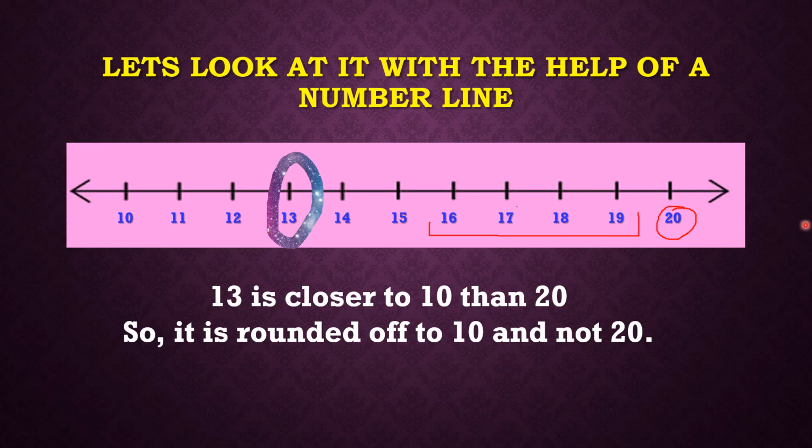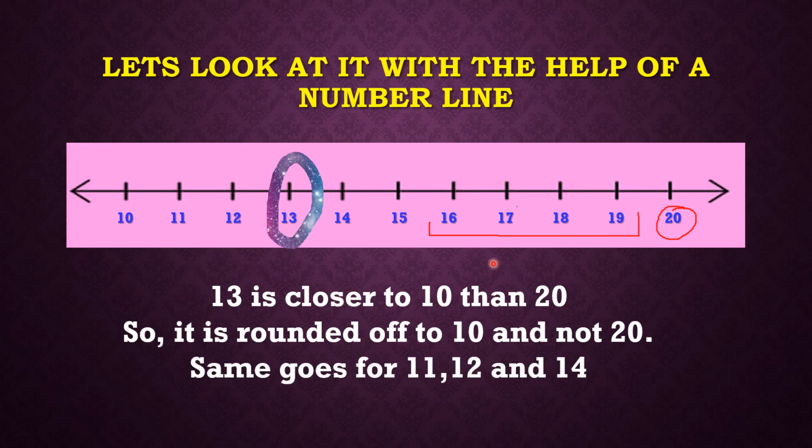Alright. So, and what about the other numbers? Same will go for 11, 12 and 14 also. Because same, if you count the number of steps from here, then this will be less and till 20 it will be more. Okay, so we can say that 11, 12 and 14 will all also be rounded off to 10.